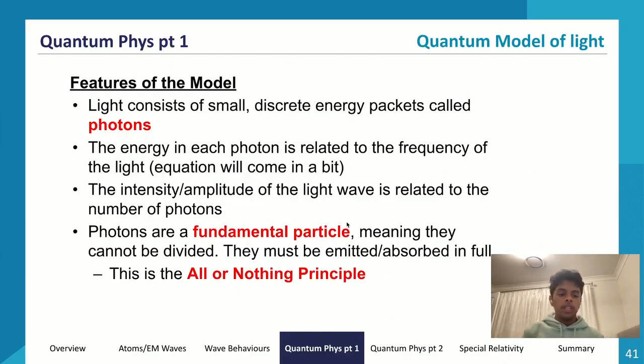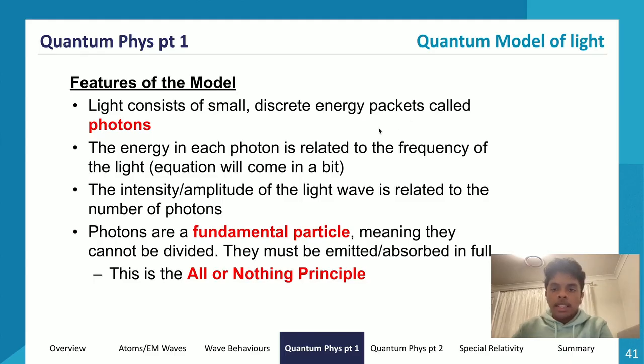But now we have moved on from even the wave model of light to the quantum model of light, which was made by Einstein. So what are the features of the quantum model of light? Well, it states that light consists of small discrete energy packets called photons. So we're now back to this idea of it being made up of small things called photons. And if you see over here, photons are in red. So you should be able to define what a photon is. Well, photons are small discrete energy packets, as per what this dot point says. And you should at least understand the concept of a photon.